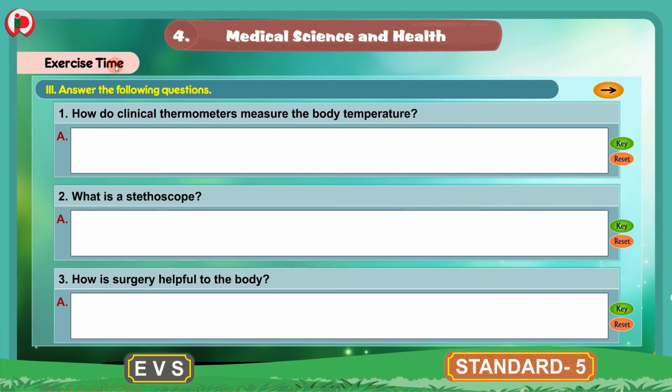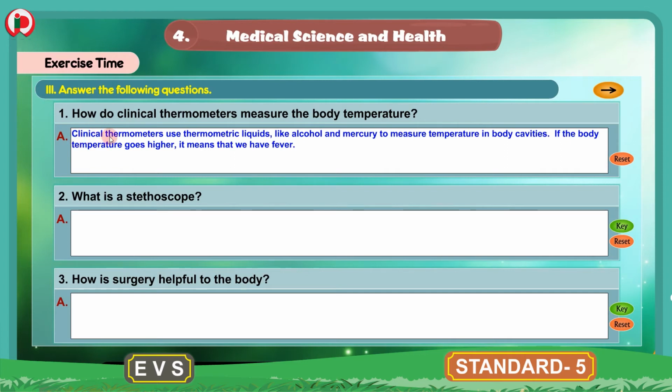The third bit under exercise time is answer the following questions. 1. How do clinical thermometers measure the body temperature? The question here is, how do clinical thermometers measure the body temperature? And the answer for this question is, clinical thermometers use thermometric liquids like alcohol and mercury to measure temperature in body cavities. If the body temperature goes higher, it means that we have fever.